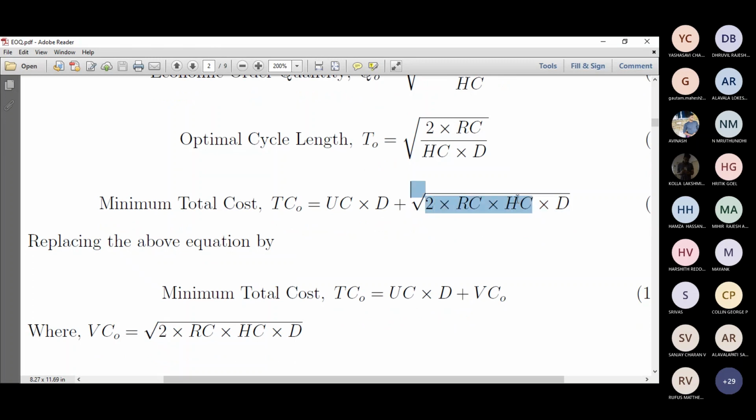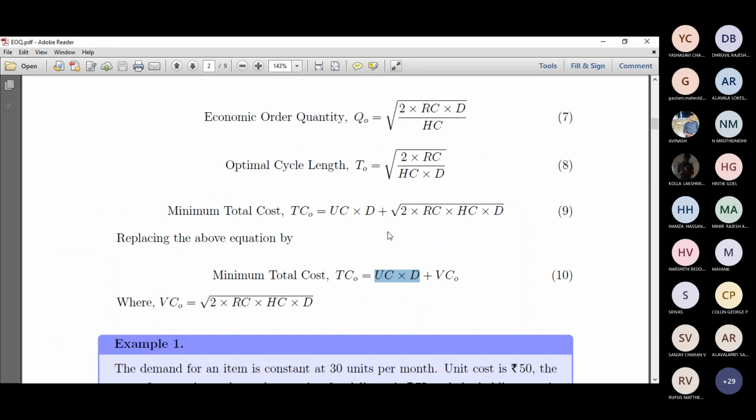This entire term gets replaced by VC naught, and the formula is TC naught equals UC multiplied by D plus VC naught. Fine. So far, I've given you the gist of the idea. Let's take a simple problem today, and we'll apply these concepts, and you'll appreciate the implications of this.